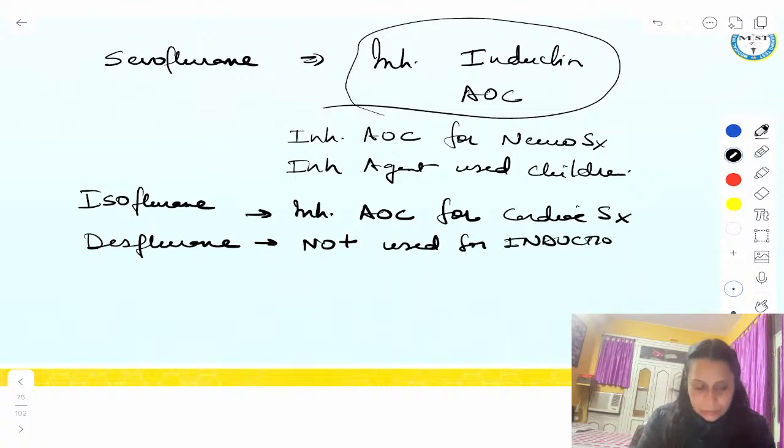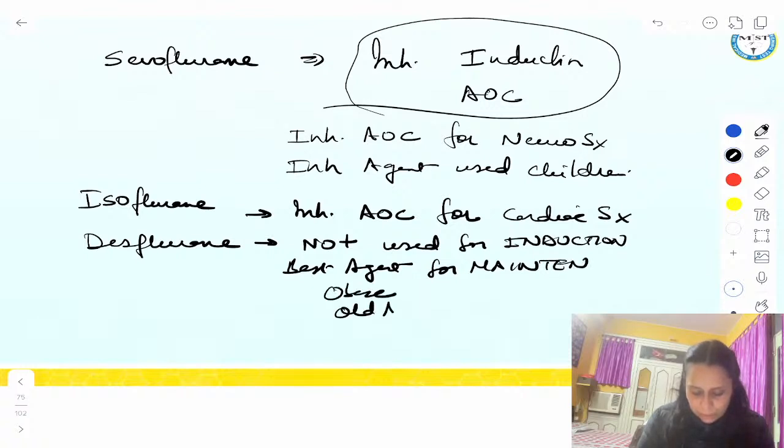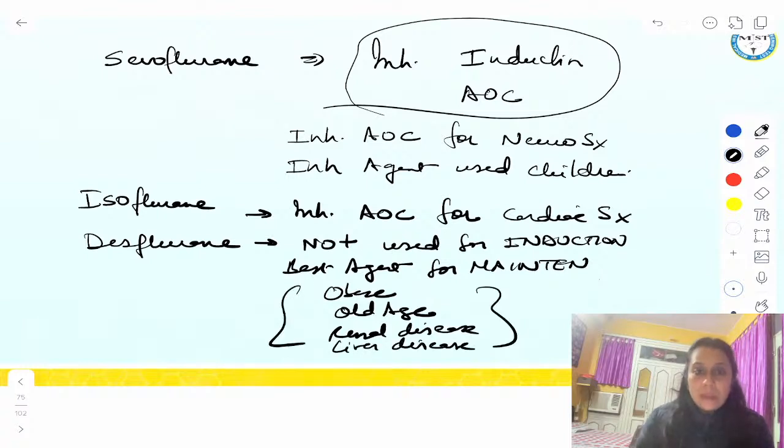but it is the best agent for maintenance of anesthesia, right? In obese patients, old age patients, renal disease, liver disease patients. So in all these conditions, why? Because it is least lipid soluble and not metabolized in the body.